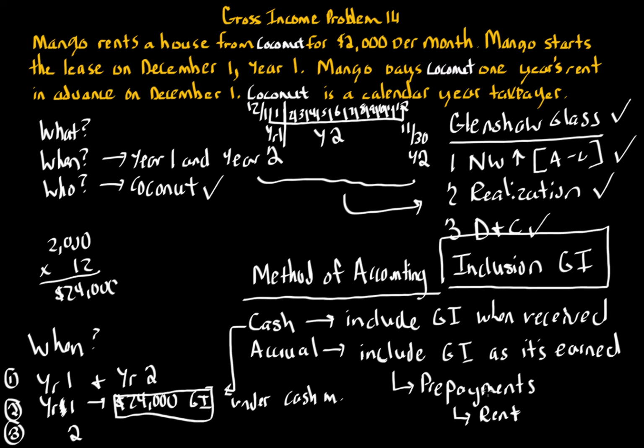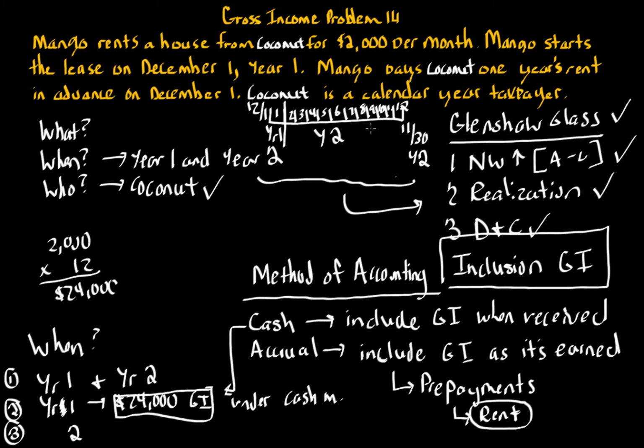Now, if it's like a construction contract where it's paid in advance, there are some special rules, two special rules, that say that if it can be completed within one year from the date that it starts, then you can elect to take it over, basically do the financial accounting approach over year 1 and year 2. And there's another exception as well, where if there actually hasn't been performance until later on in year 2, then you can do that, or you can isolate it to those years.